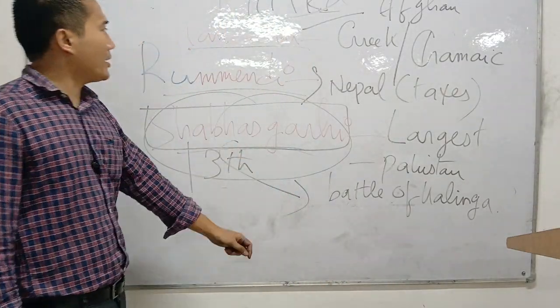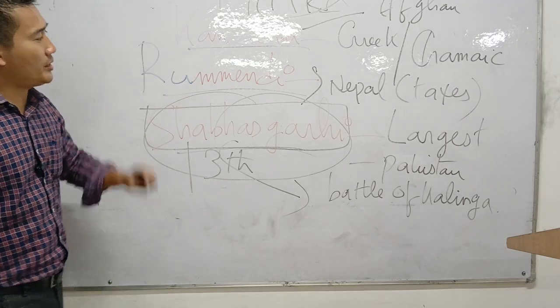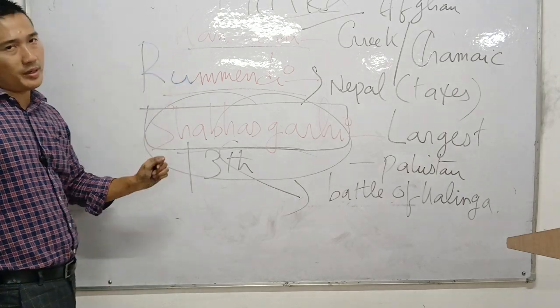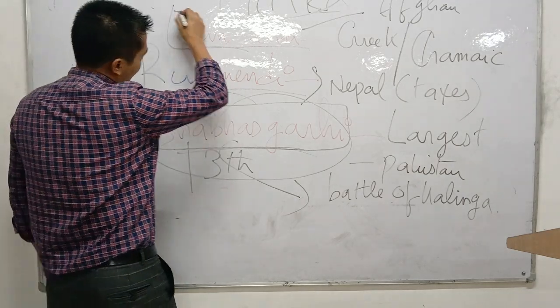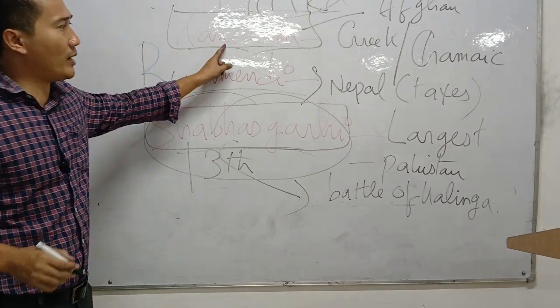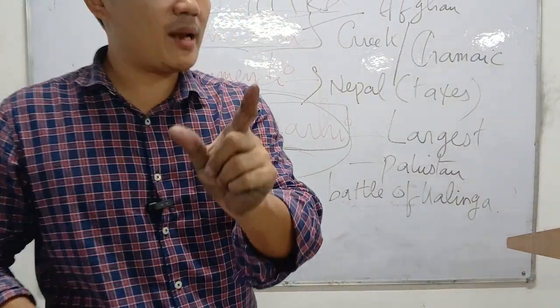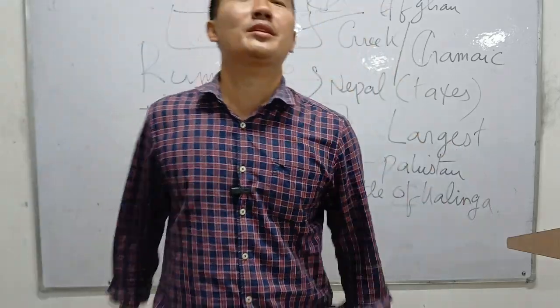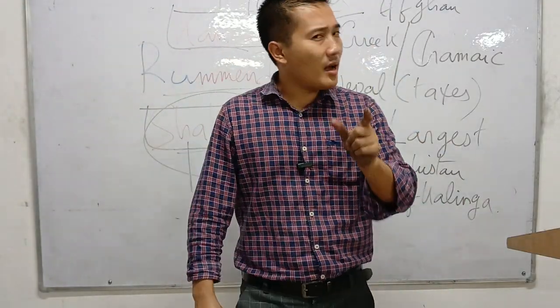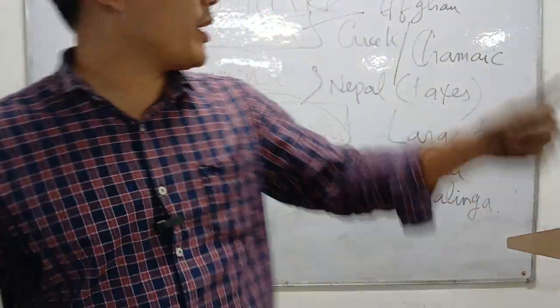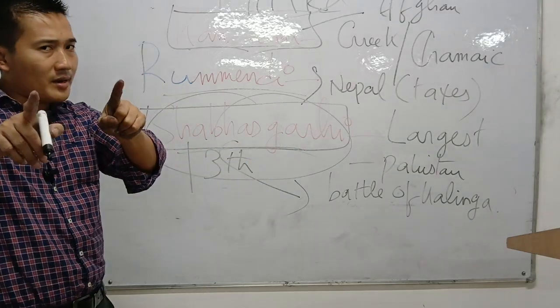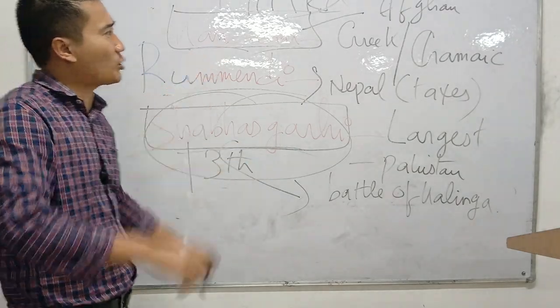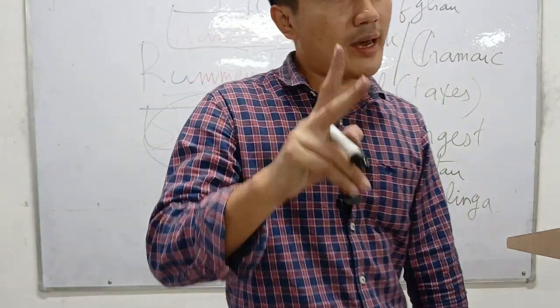Next is Kandahar and Lumbini. Kandahar pillar inscription is located in Afghanistan, and it is the only bilingual inscription, which means it is written in two languages, Greek and Aramaic.